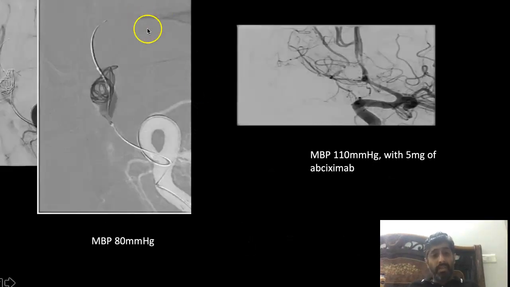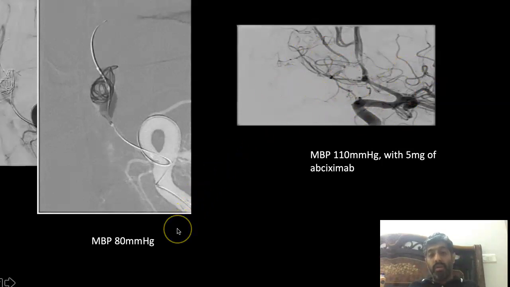If you look at this case, this aneurysm and this coil mass, what needs to be done in these scenarios is your blood pressure. That's the importance you need to give to the blood pressure. You have to increase the blood pressure because you need to maintain the collaterals. As soon as you increase the blood pressure in these patients, you see what has happened here: the vessels are being opened up all over.